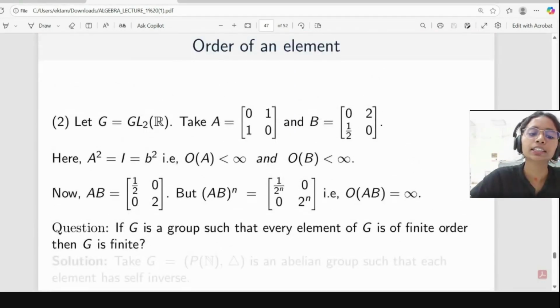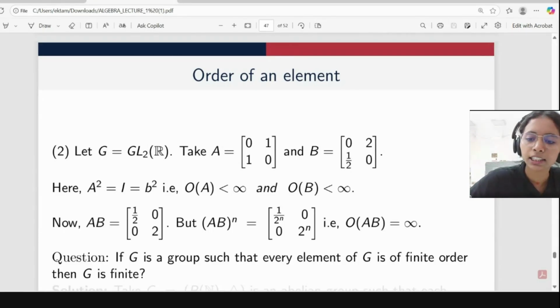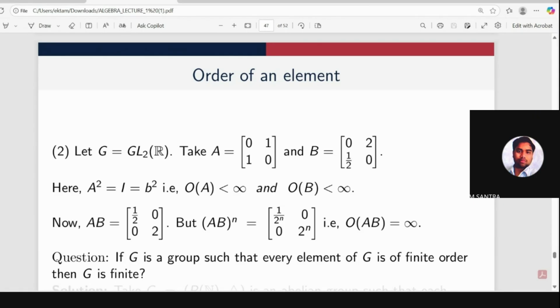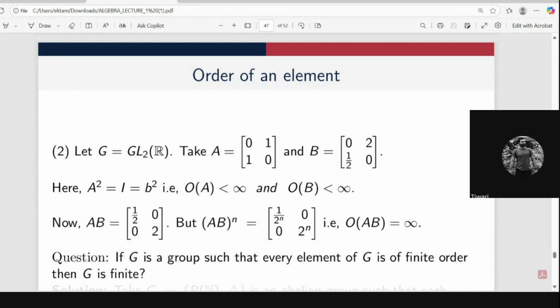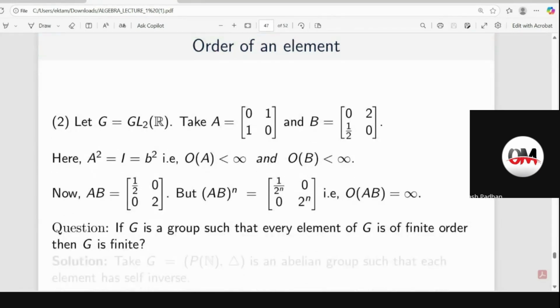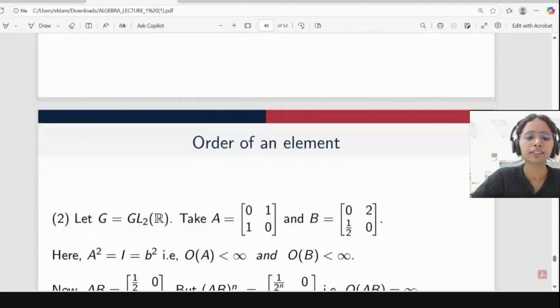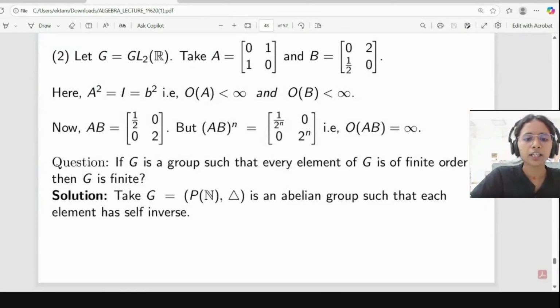Okay, so our next question is: if G is a group such that every element of G is of finite order, then G is finite. Is it true? What do you think? No, because the group of symmetric difference is a counterexample. So we have the example of the power set of natural numbers with symmetric difference. Here every element is self-inverse, but this is an infinite group.